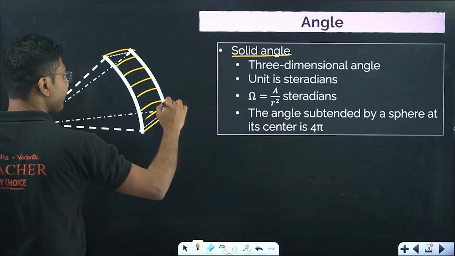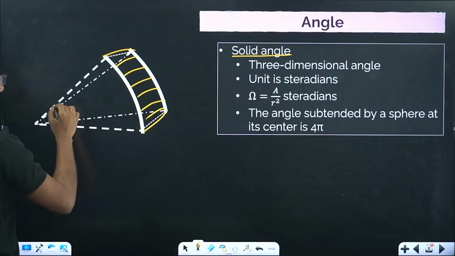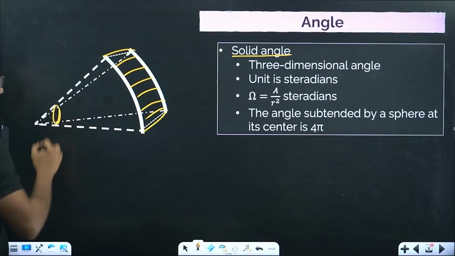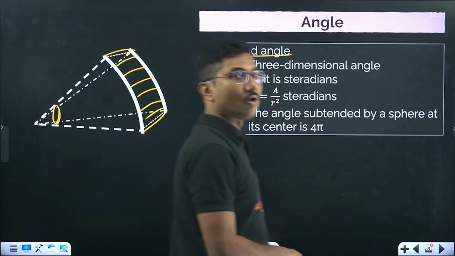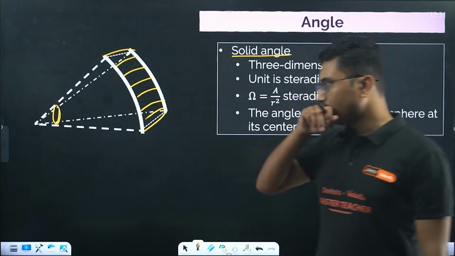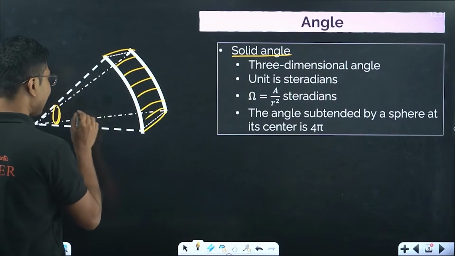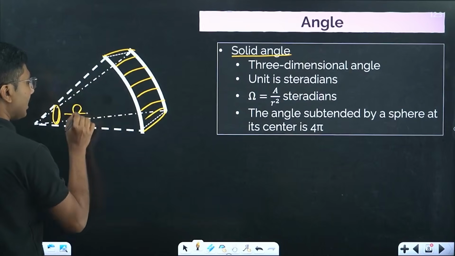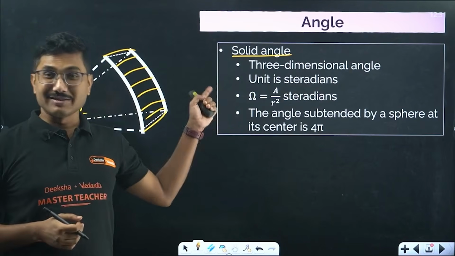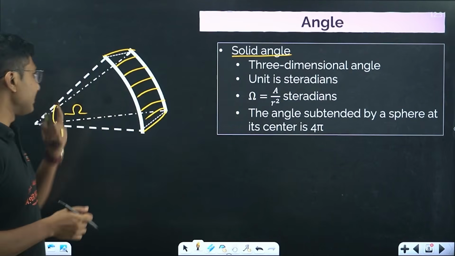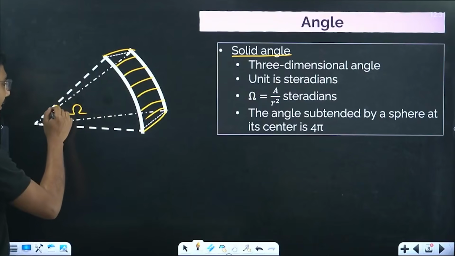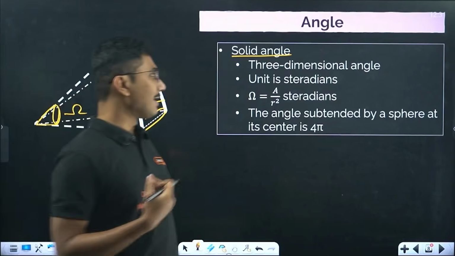If you join them back at the center of the sphere, the angle it subtends is called solid angle, and it is denoted by capital omega, same as the symbol of resistance. So this is the symbol for solid angle. Solid angle is like a conical shape.